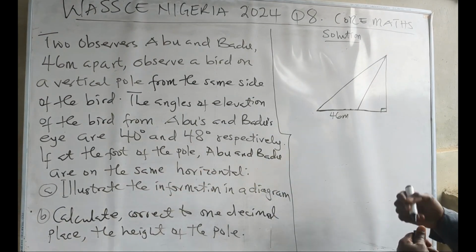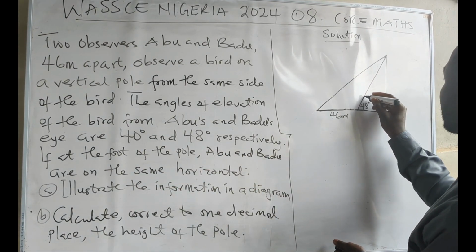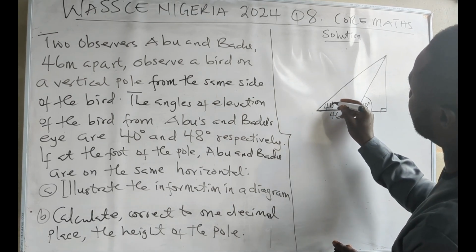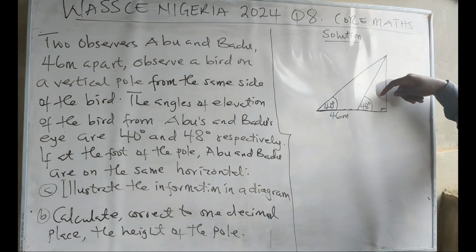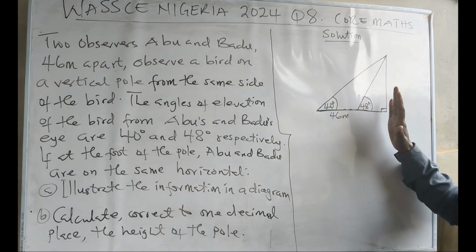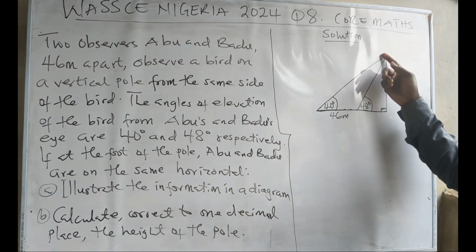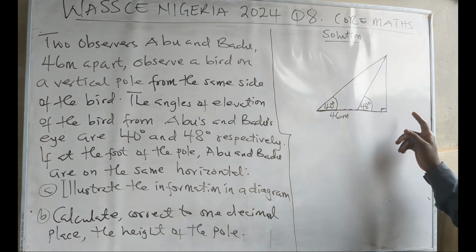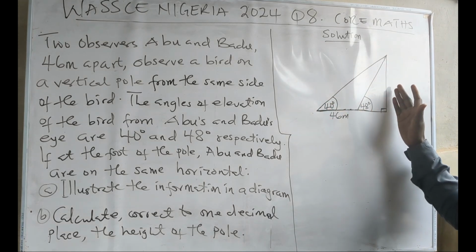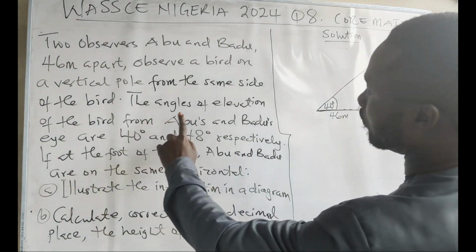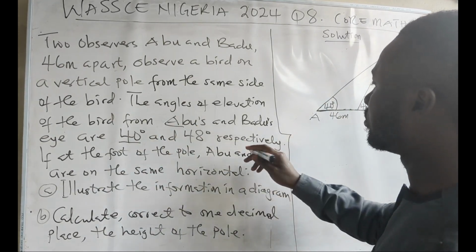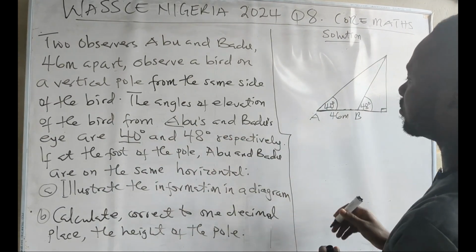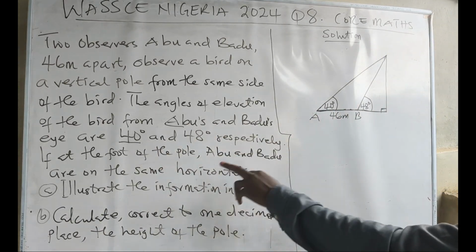40 and 48. As we get closer to the vertical pole, the more the angle becomes. So what we should take note of is that 48 will be closer to the pole than 40. As we are getting closer to the 90 degrees, getting to the vertical, the angle will be increasing. As we are going back, the angle will be reducing. So who is 40? Ebu. So Ebu and then Bedu are 40 and 48 respectively.